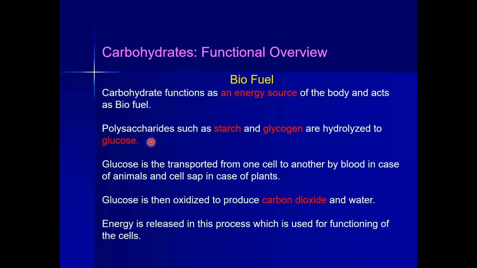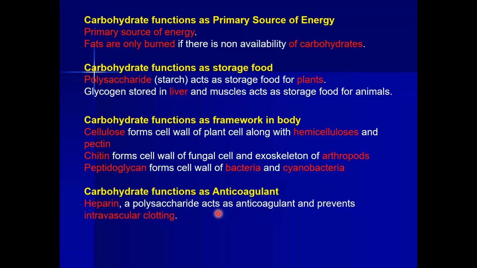Polysaccharides such as starch and glycogen are hydrolyzed and provide us energy. Once carbohydrate is oxidized, it forms carbon dioxide and water, and releases energy. So the first source of energy in our body is carbohydrate.